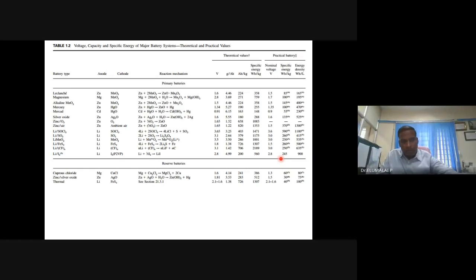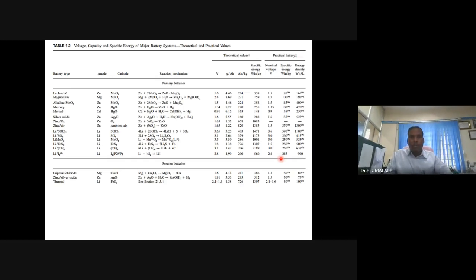Very good. This manganese dioxide is getting discharged into Mn2O3. What is the oxidation state? There are 3 oxygen, each with valency -2, so -6.